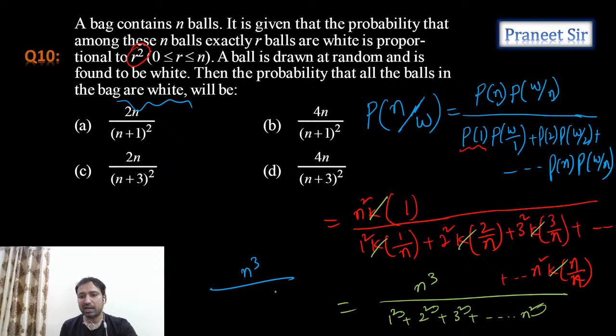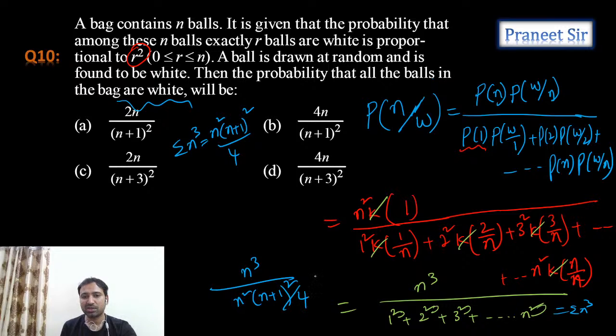So now we can simplify it. Numerator is n cube and the denominator is sigma n cube, guys. So sigma n cube formula is what? Sigma n cube formula is n square into n plus 1 whole square by 4. So substitute this value here, n square into n plus 1 whole square by 4. So tell me how much we get it. Are we getting 4n by n plus 1 whole square?